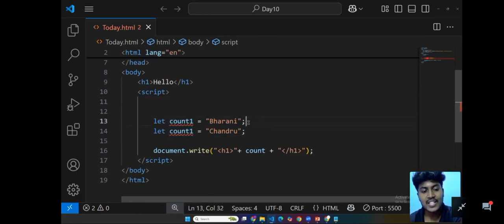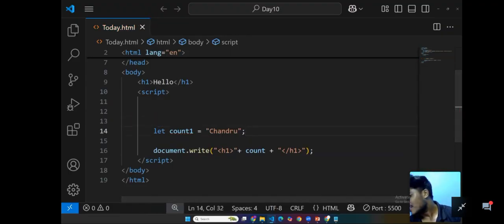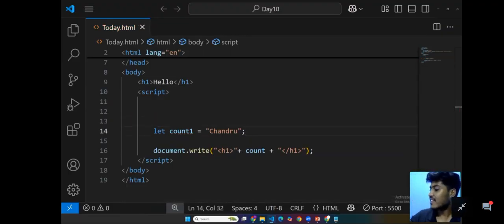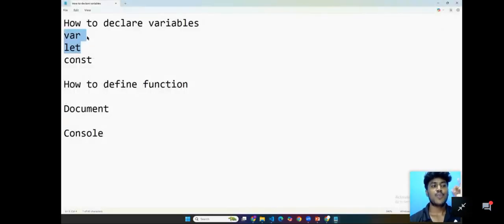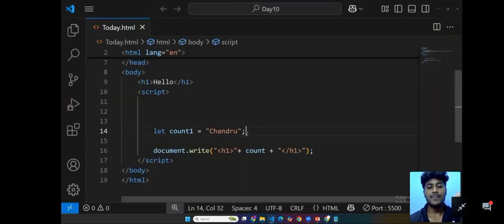Clear? How many of you are clear? Clear means just type let clear in the chat box. We can provide a variable using var also, but let is better. Constant means my name need not be changed.